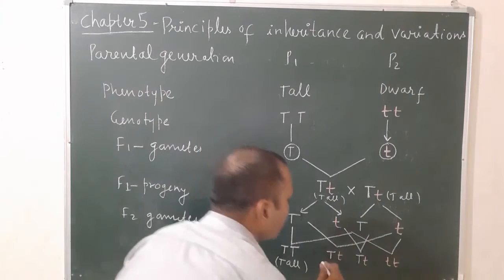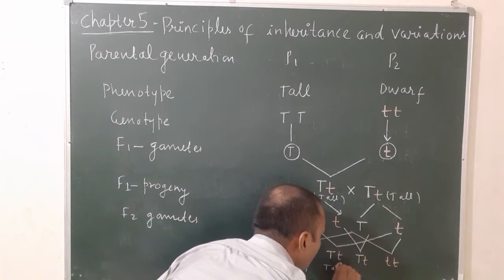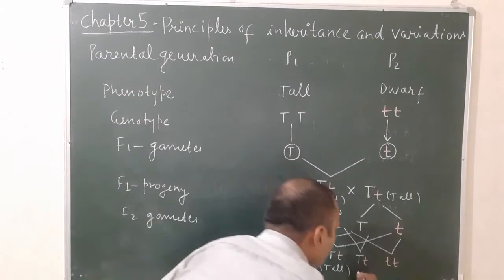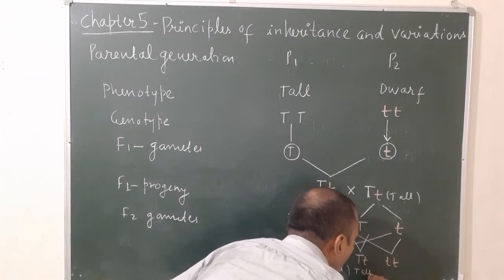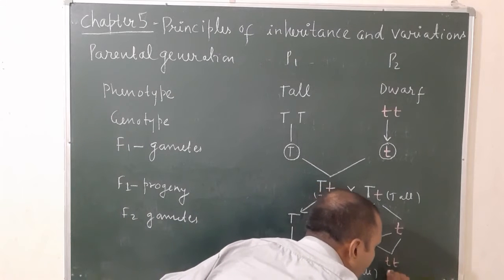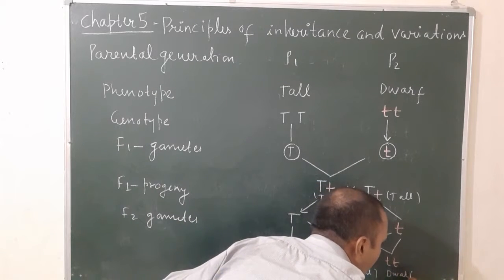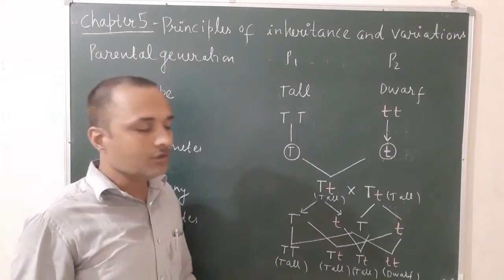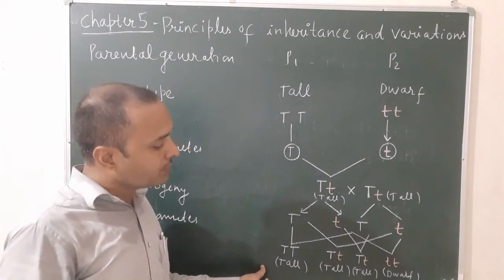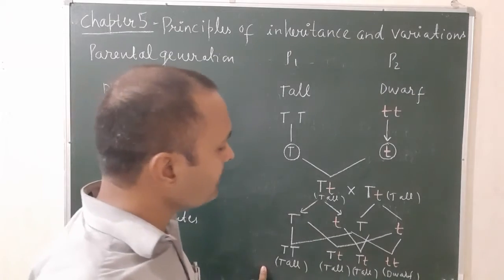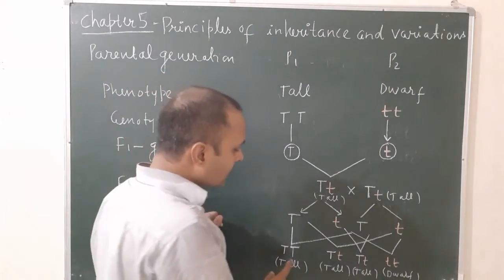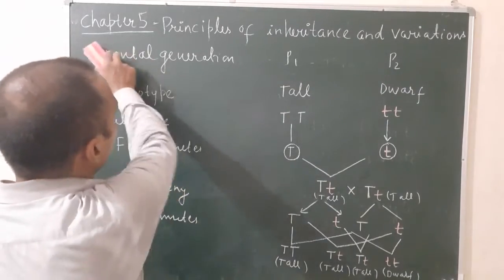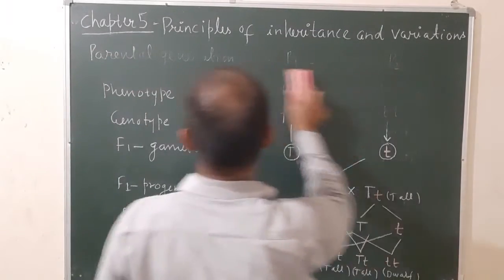And capital T, small t also will be tall according to the law of dominance because capital T is present. This capital T, small t also will be tall, but small t, small t will be dwarf due to absence of the capital T gene. So you can find that in the F2 generation, the phenotypic ratio is 3:1 because 3 plants are tall and 1 is dwarf. So you can move down again.